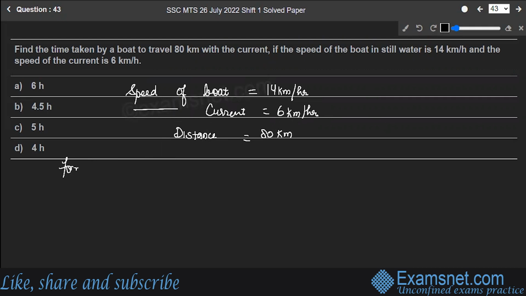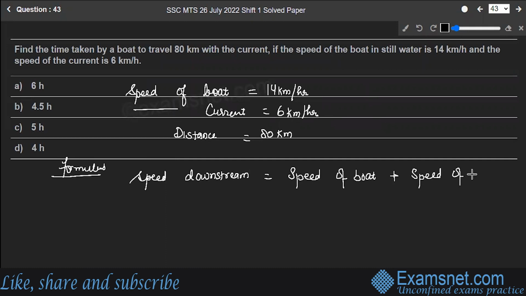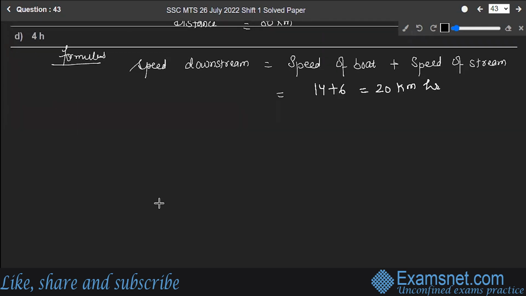Now let's discuss the formulas. Speed downstream is equal to speed of boat plus speed of stream. That means it is equal to 14 plus 6, which is equal to 20 kilometers per hour. I've just solved it over here only, the speed of downstream. Also, you know the time is equal to distance upon speed. Now, let's go with the solution.